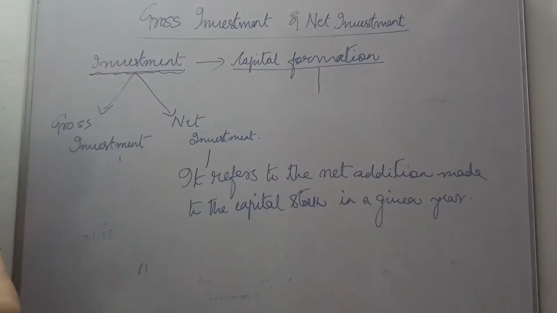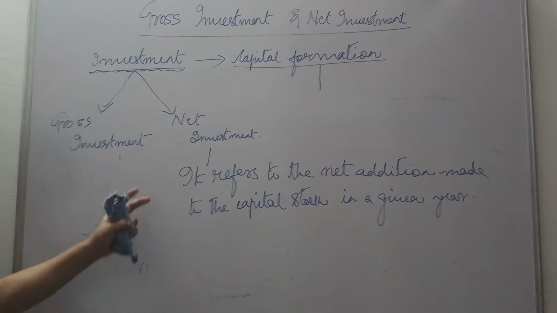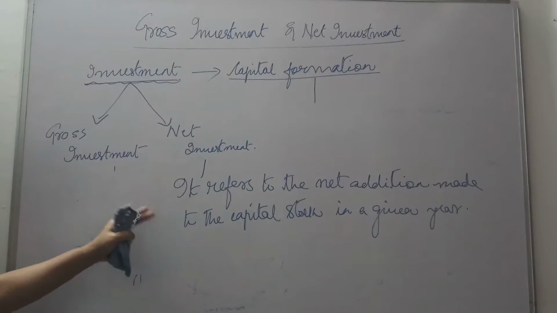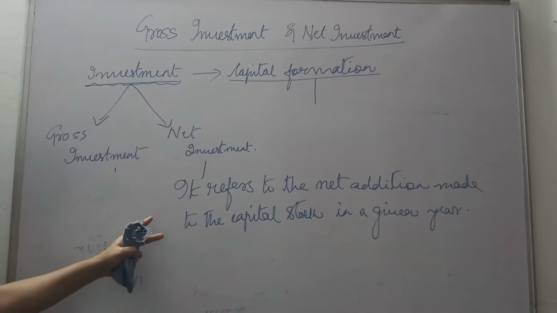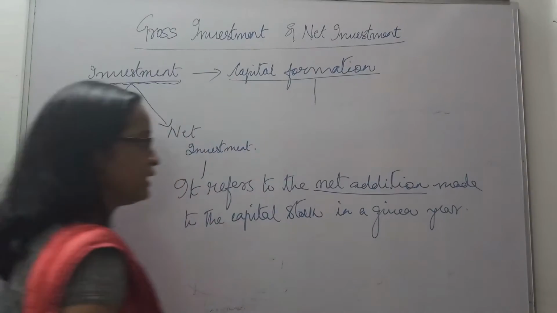When we use the word net, it means a certain thing is deducted. So that is what we understand by net investment. It is a net addition, whereas gross is total addition.